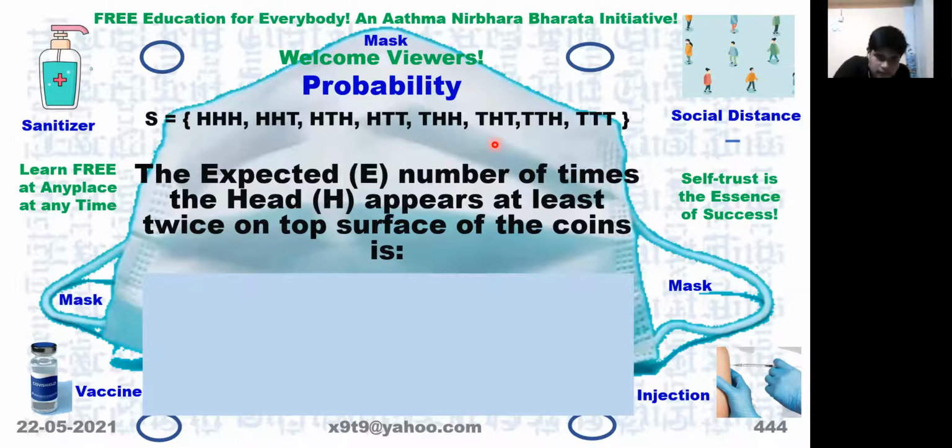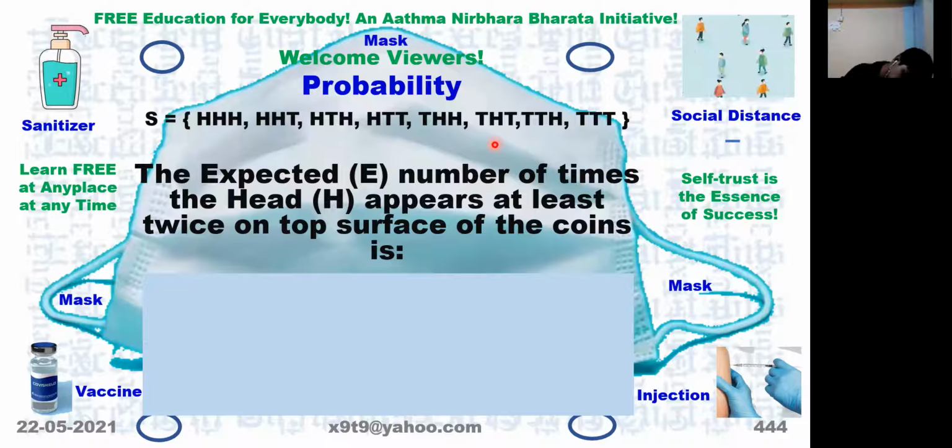Sir, 2 by 8. One minute. So what do you understand by this statement? Expected number of times the head appears at least twice on the top surface of the coin.